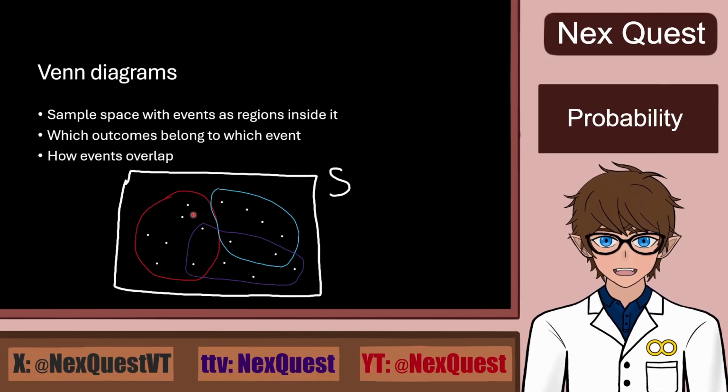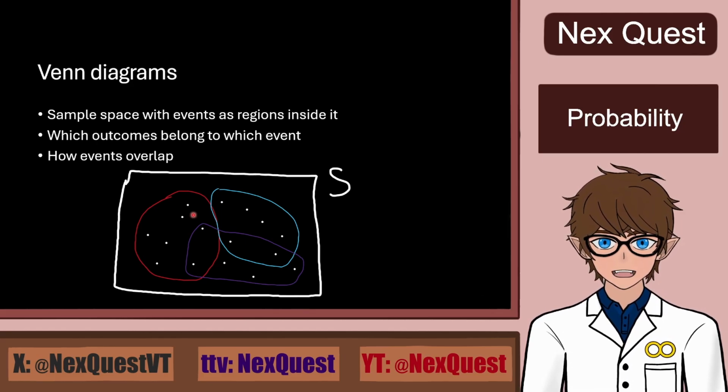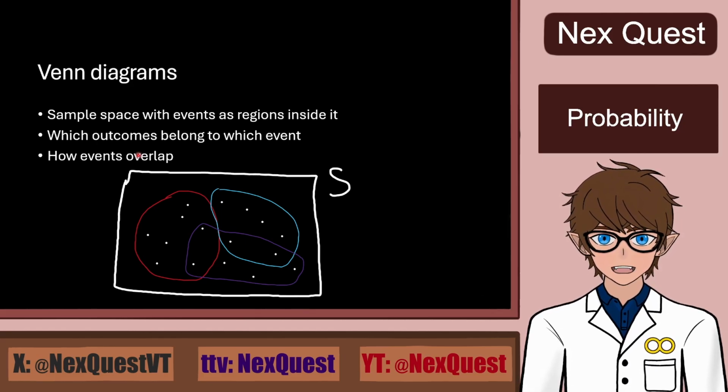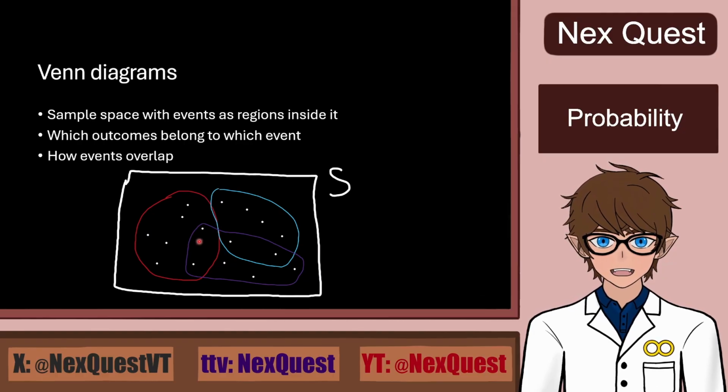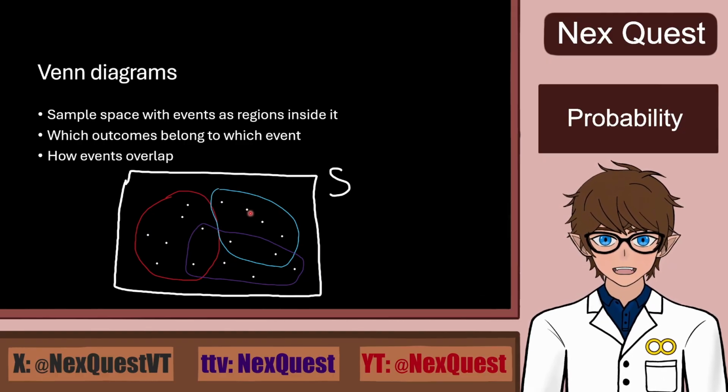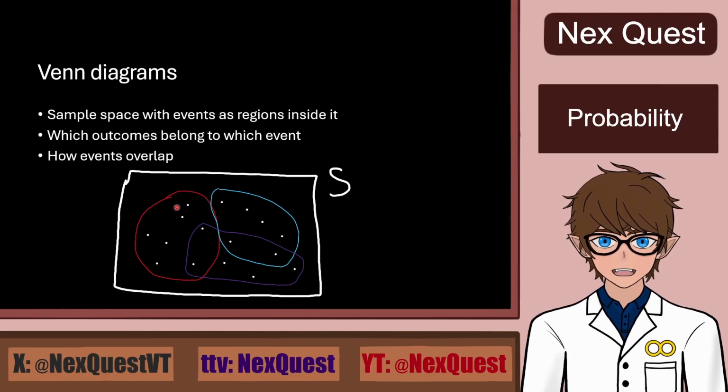Anyway, there is drawing in math, and it's called Venn diagrams, especially in probabilities. They represent the sample space and all events as regions inside it, with all the outcomes as elements to those regions.